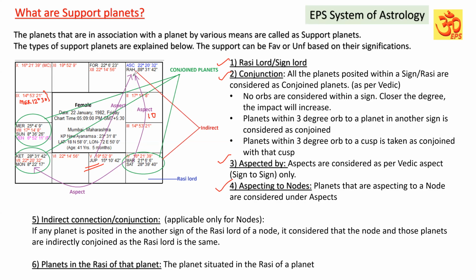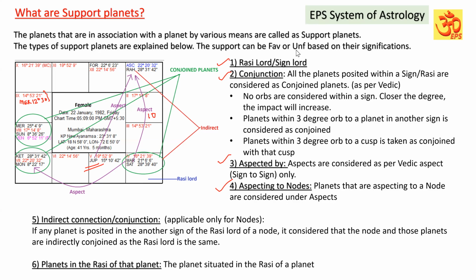Moon is aspecting Rahu. So Moon will get the impact of Rahu and vice versa. Jupiter is aspecting Rahu. Jupiter will pass its significations to Rahu, that is one. And Rahu's impact also will be there on Jupiter, being a node. Similarly, Saturn is aspecting Rahu, and Saturn's impact will be there on Rahu, of course. And meanwhile, Rahu's impact will be on Saturn also. So that is called aspecting to nodes.